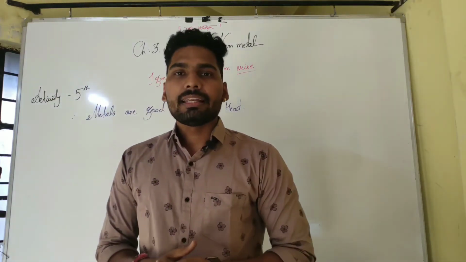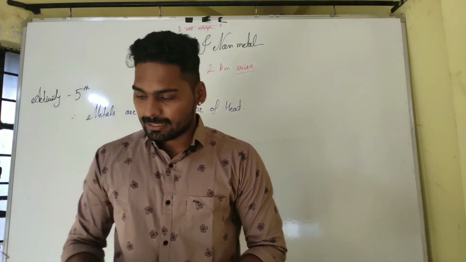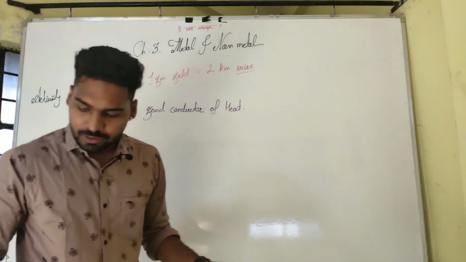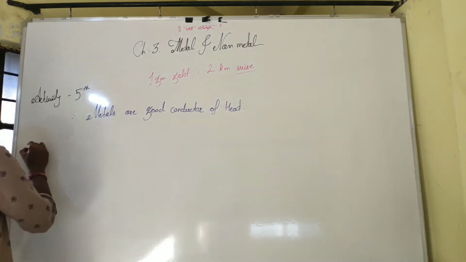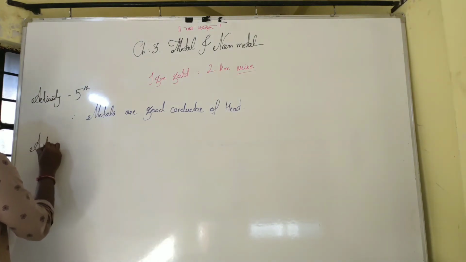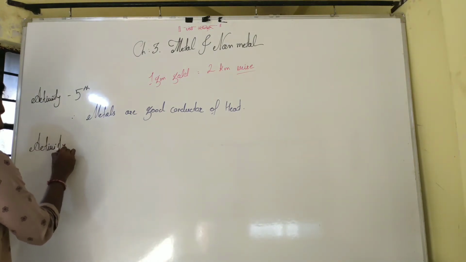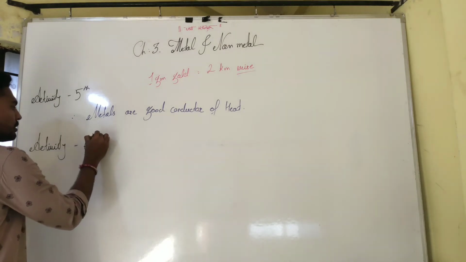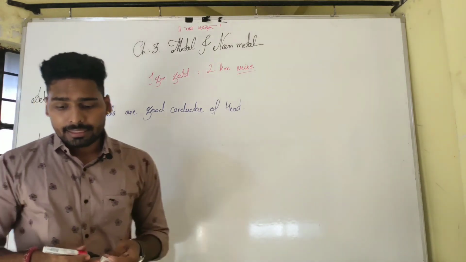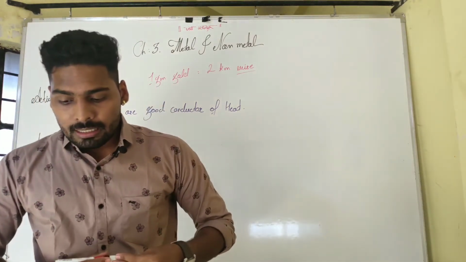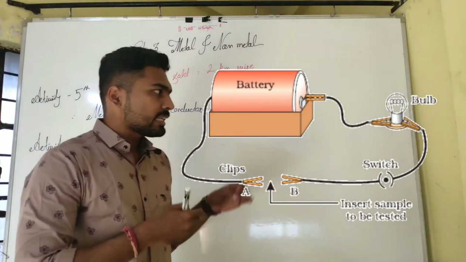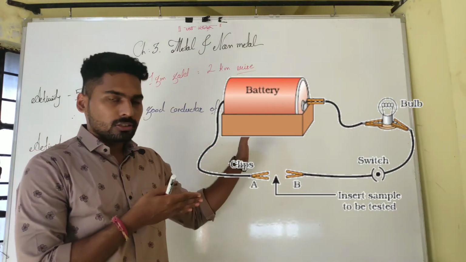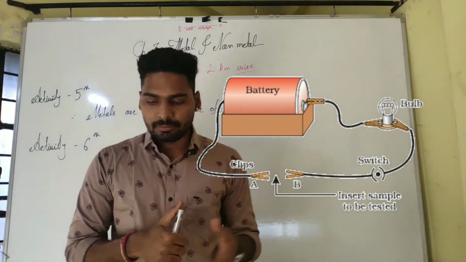So let us learn the next activity, activity number 6. Just focus here. In activity number 6, what do we have to do? Set up an electric circuit, just like I am showing beside me.